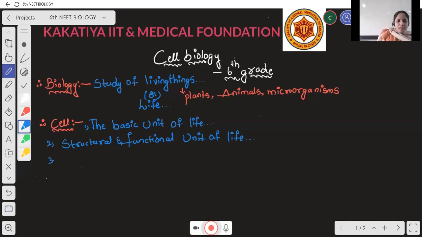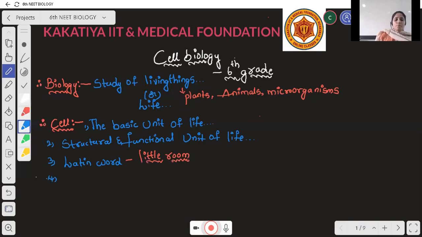Next, the word cell is derived from a Latin word which means little room. In Latin, cell is nothing but little room.